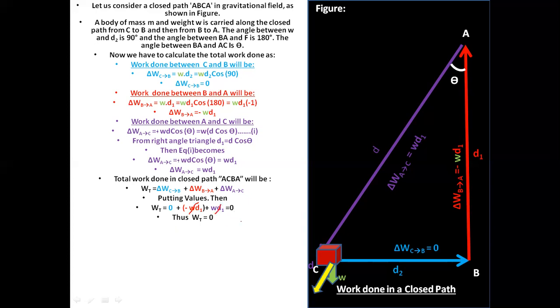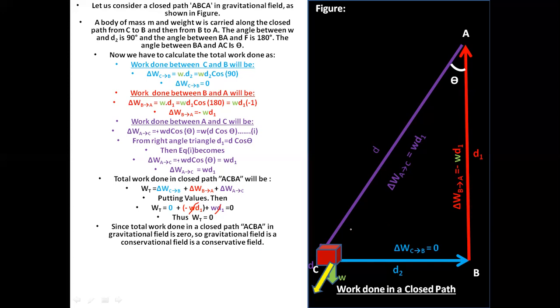So the work done in a closed path, if it comes back to the original position, means no net displacement was made, so the work done will be equal to 0. So it is independent of the path followed. Since work done in a closed path A, C, B, A in the gravitational field is 0, the gravitational field is a conservative field. That means in this case, no matter which path we take, if we come back to the same position again, the work done will be equal to 0.